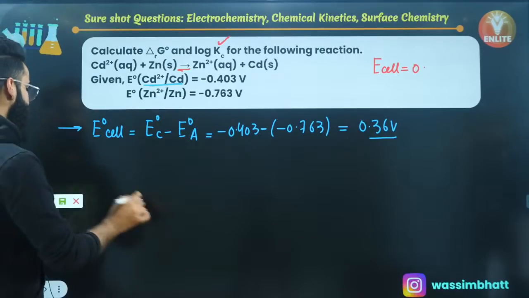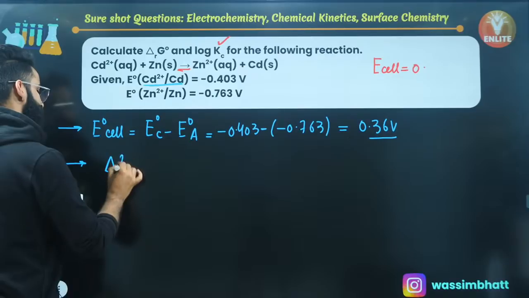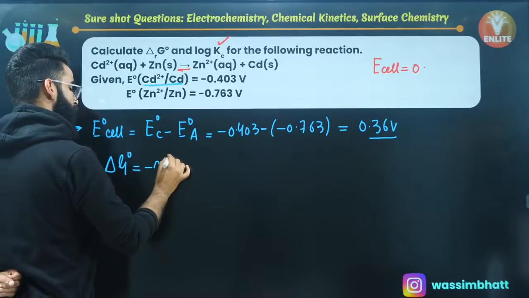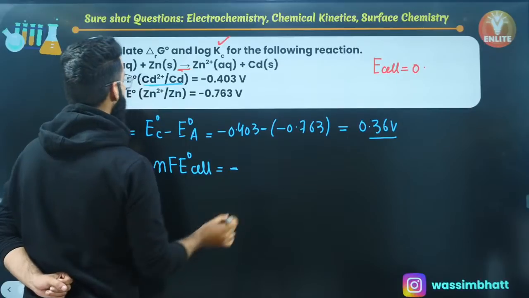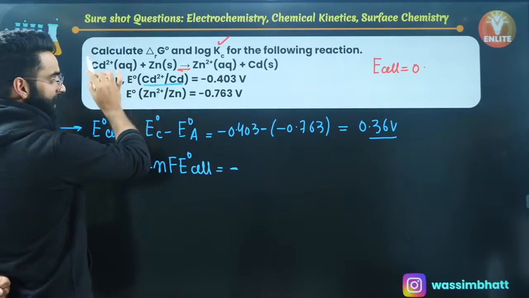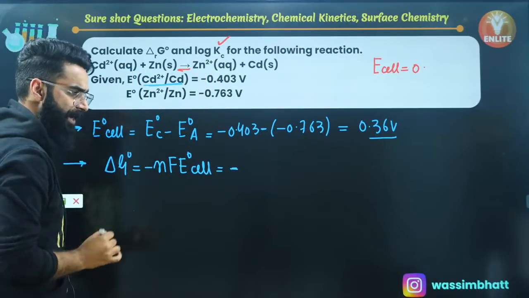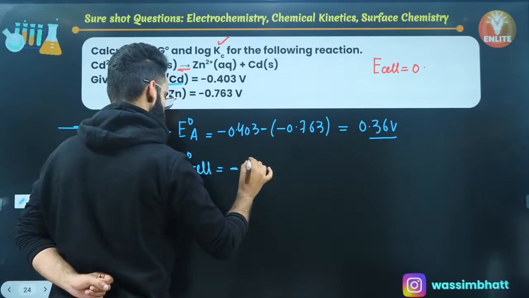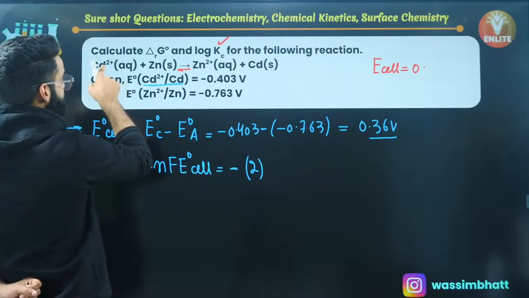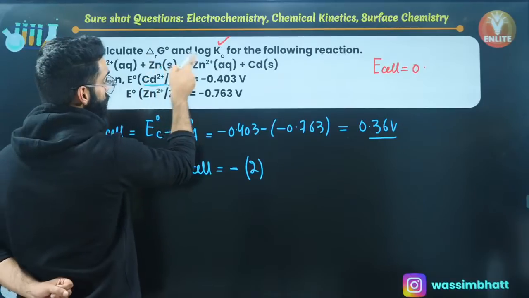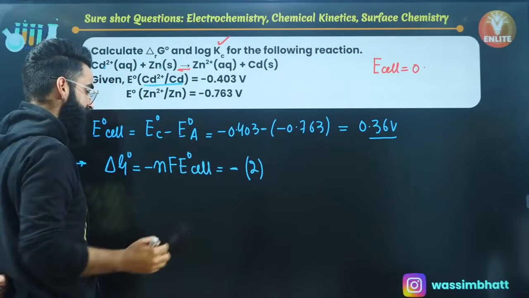Well, after calculating E naught cell, now I'll be using the term delta G naught. Delta G naught is basically equal to minus nF E naught cell, right? So people, what is the value of n? How many moles of electrons got exchanged in the net cell reaction? You can check it out. It's 2, right? 2 moles of electrons got exchanged in the net cell reaction. Check it out. Cadmium dipositive is gaining 2 moles of electrons, and zinc is losing 2 moles of electrons. So basically 2 moles of electrons have been exchanged.